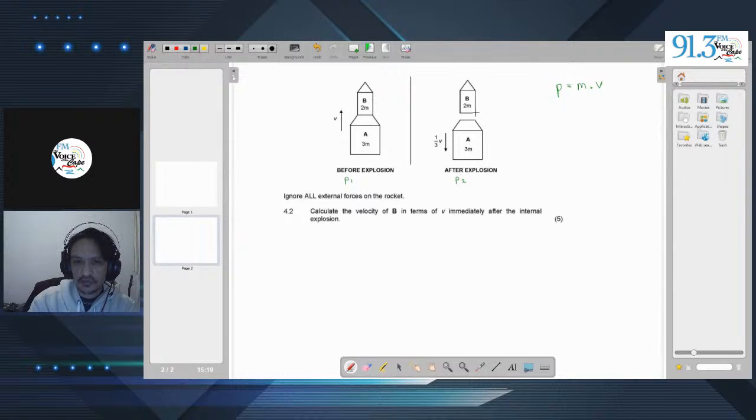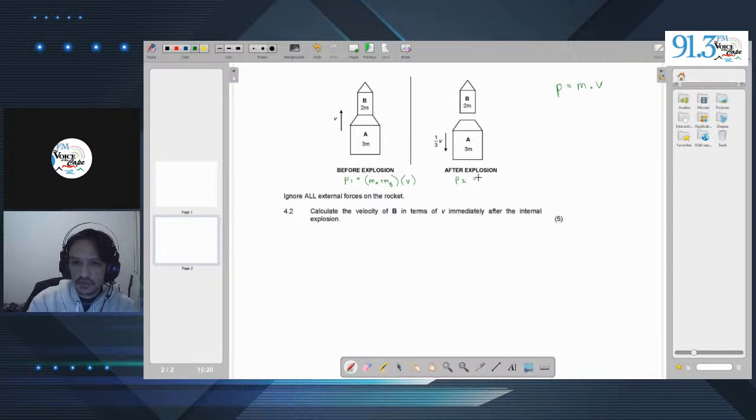Momentum 1 is the mass of A plus the mass of B times the velocity, because the masses are together. But here the masses are separate. Bear in mind that momentum is always conserved.